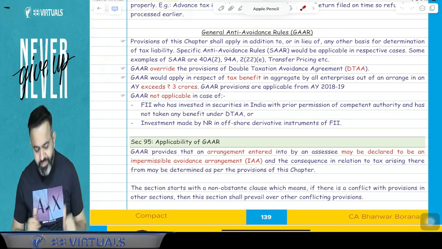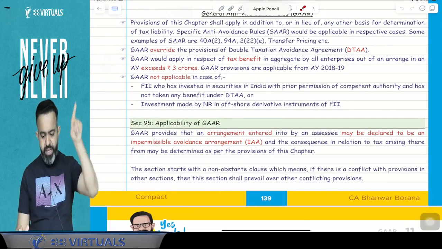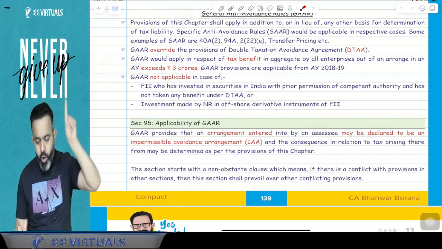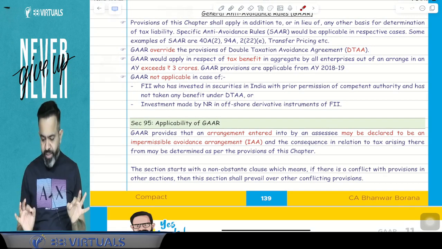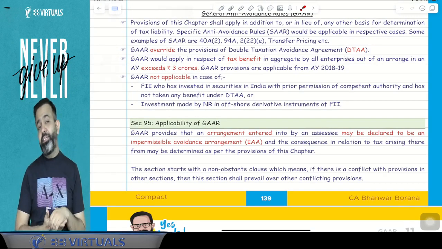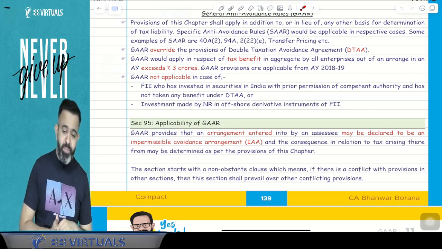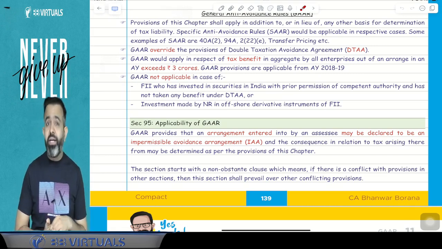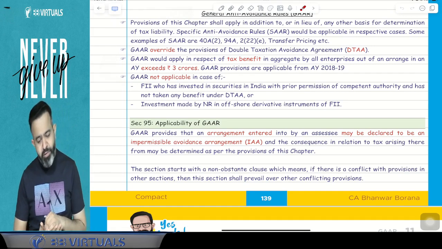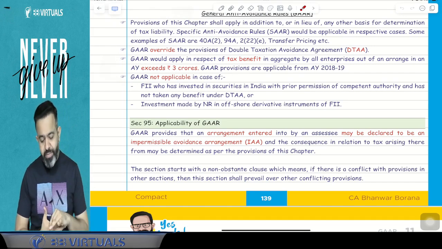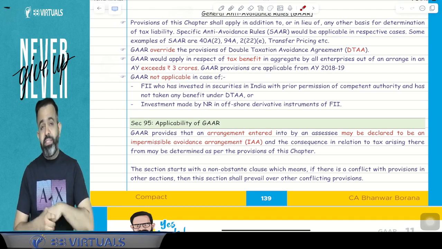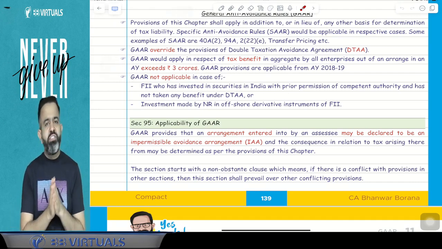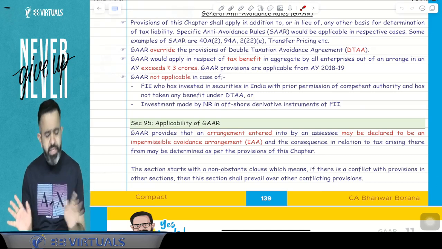Now next part. GAR would be applied in respect of the tax benefit, in aggregate by all the enterprises out of the arrangement in an assessment year, exceeding 3 crore. Means if the tax benefit from the arrangement is more than 3 crore, then only GAR is applicable. GAR provisions are applicable from assessment year 18-19, but GAR is not applicable in case of the FIIs, foreign institutional investors.